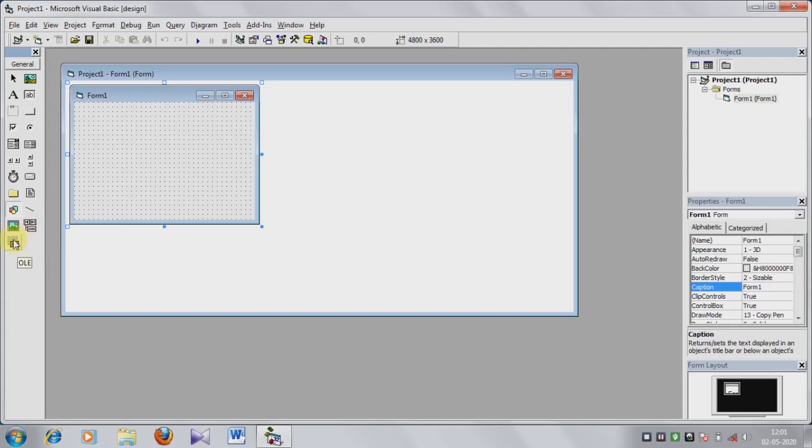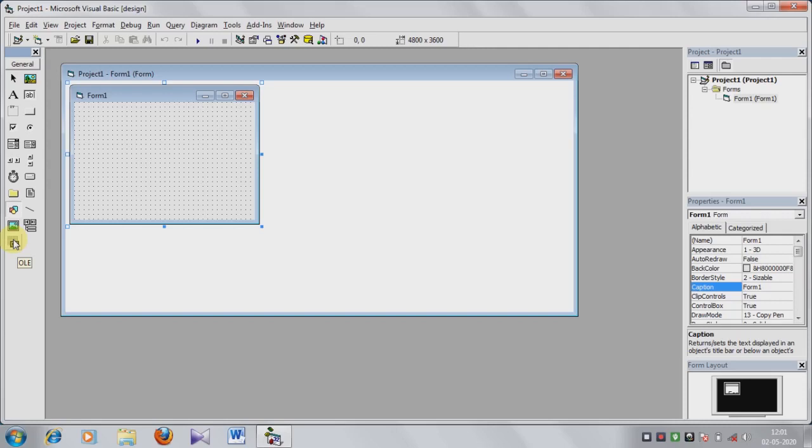Then OLE, it is used to OLE link or embedded object. That means you can import any other files from any other application in here. Okay, this is the OLE. So this is the toolbox.